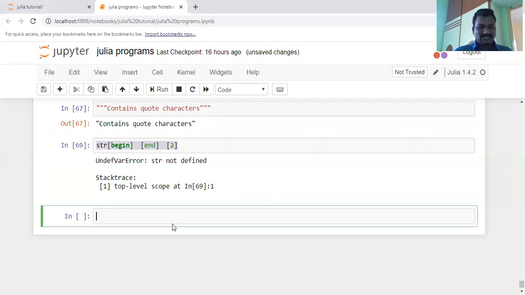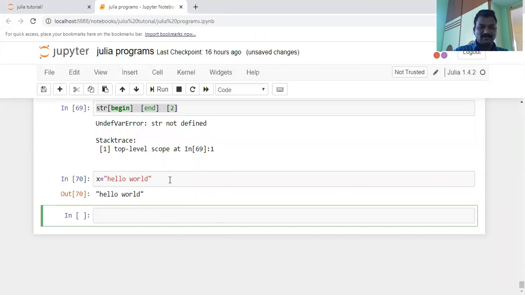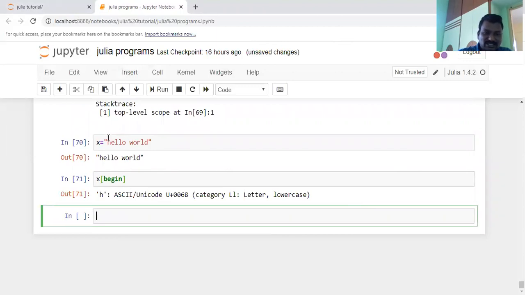For example, let us take a simple example here. x equal to hello world. Here I'm writing x equal to hello world. If you execute this one, here is the string value. Then I'm writing x of begin and executing that. What is the result here? x stores some information. x of begin, in the sense that it is a string function here, gives H, the starting letter.